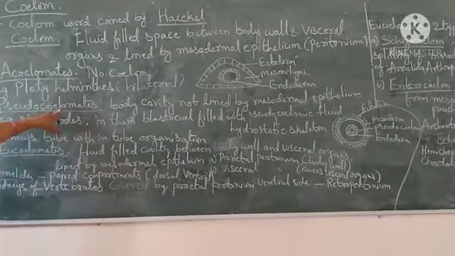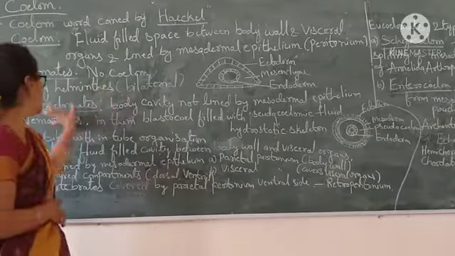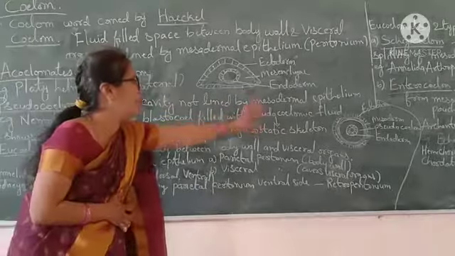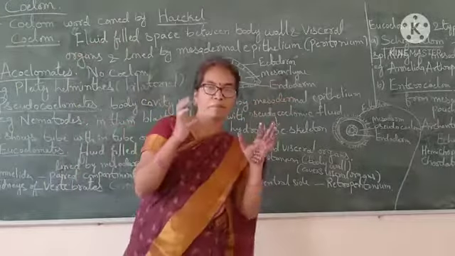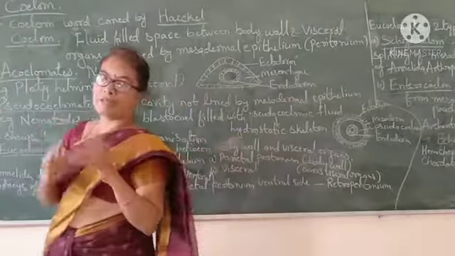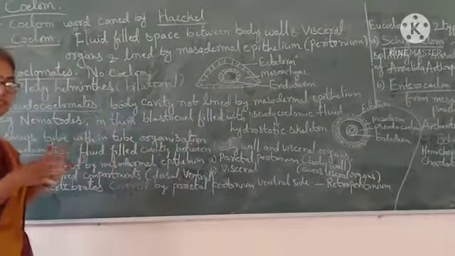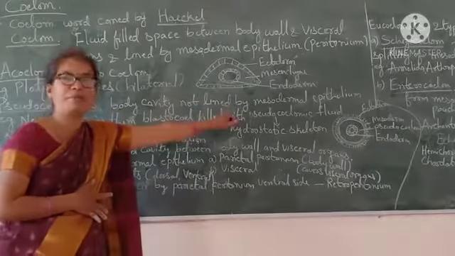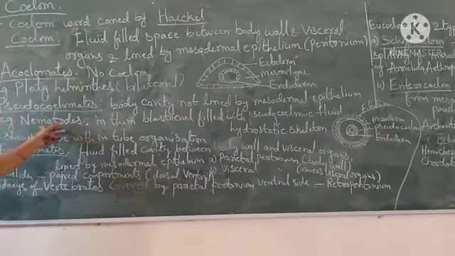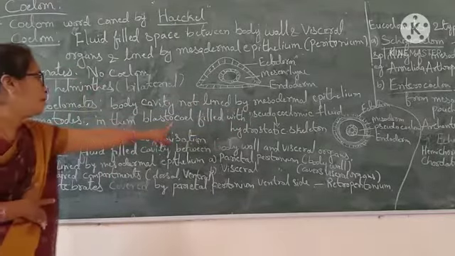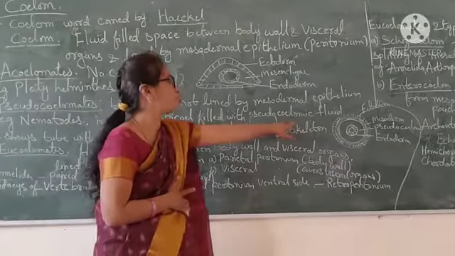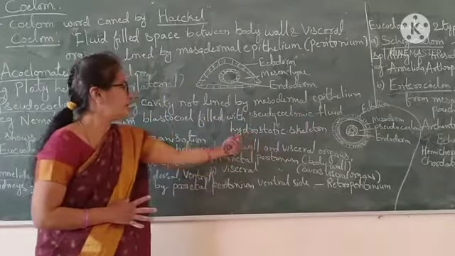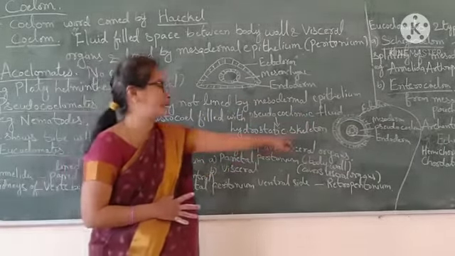Pseudocoelomates means a false coelom. Here the body cavity is not lined by mesodermal epithelium. If it is lined by mesodermal epithelium, only then is it a true coelom. But in the pseudocoelomates, the body cavity is not lined by mesodermal epithelium. An example is nematodes. In them the blastocoel is filled with pseudocoelomic fluid, which works as a hydrostatic skeleton.